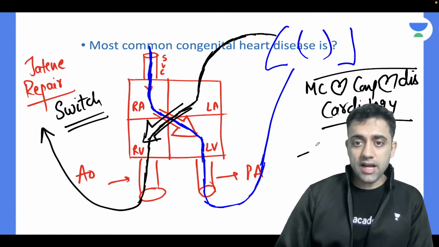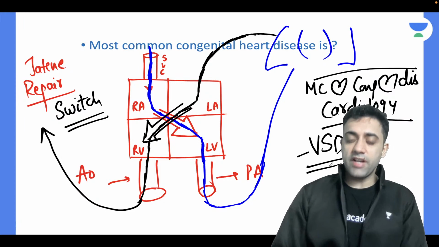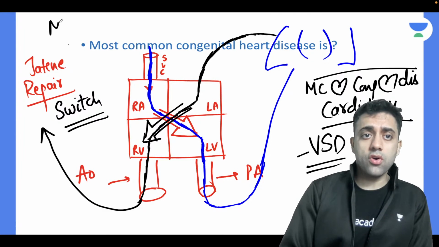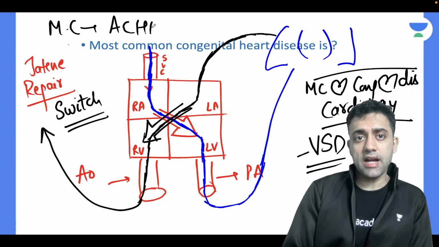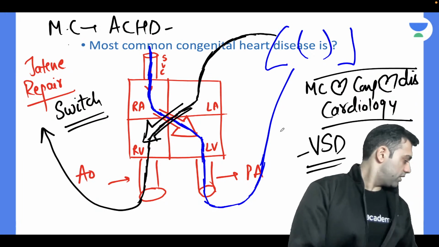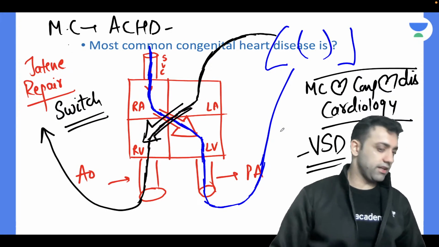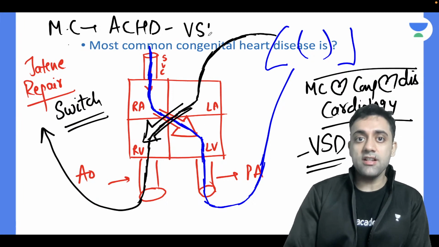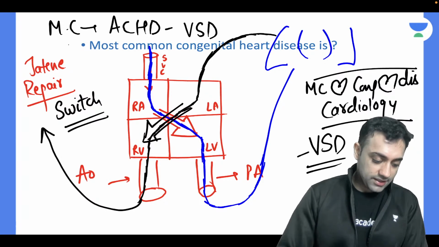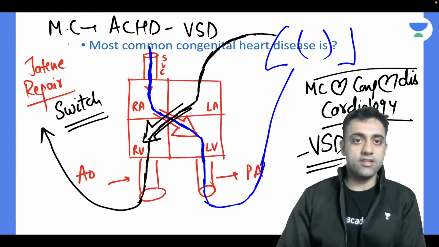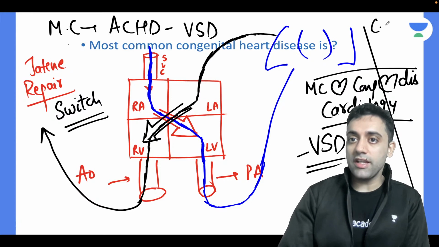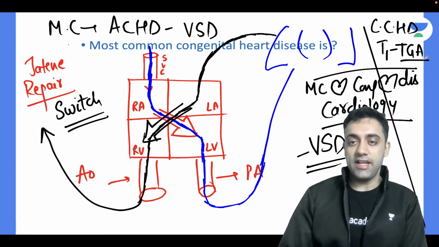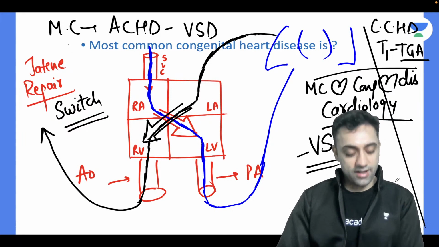The most common congenital heart disease in my full cardiology is a ventricular septal defect. Yes, exactly. Very true. The most common acyanotic congenital heart disease in cardiology is a VSD. And the most common cyanotic congenital heart disease at day 1 of life is TGA. Otherwise, it is tetralogy of Fallot.